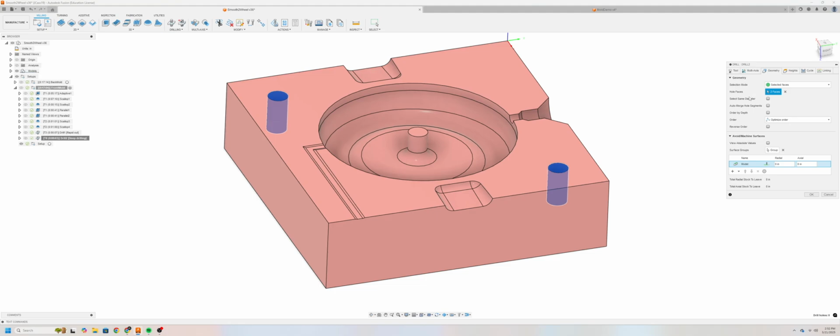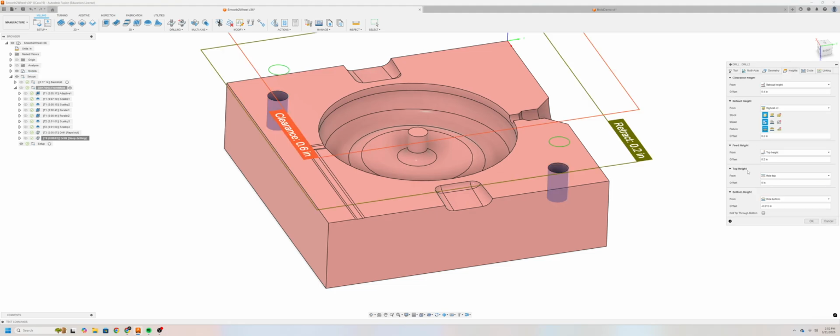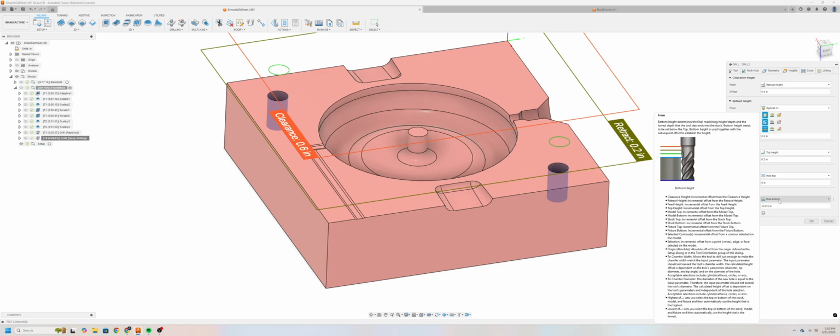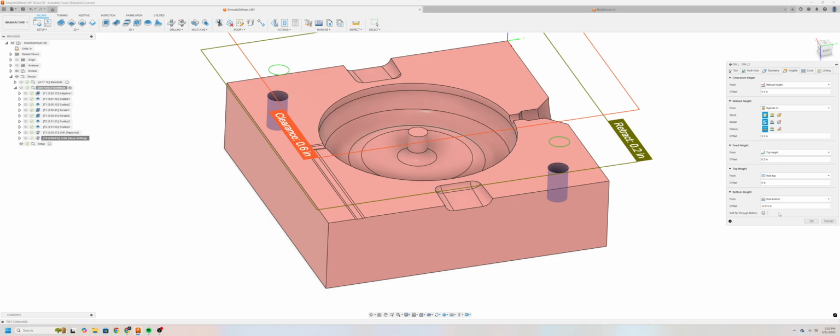Moving on to the geometry tab, again, the 2 holes. For our heights, we'll want to make sure that our hole bottom is selected for the bottom height. And we can add in a further offset from the actual model depth. Now I believe the model depth is at 0.125. We'll want to go just a little bit deeper than that, at 0.015 inches.